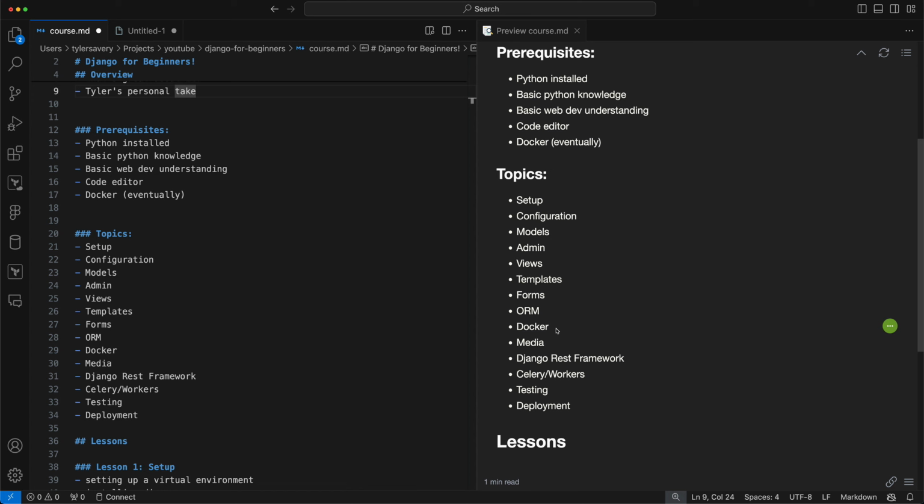Then we're going to touch a bit on media because that's a big topic. That could be users that are uploading images or potentially even videos and stuff like that. We're going to get a bit into Django REST Framework, which is a great package for Django to allow you to create a RESTful API and basically make a Django application that's completely headless, meaning there's not a UI per se.